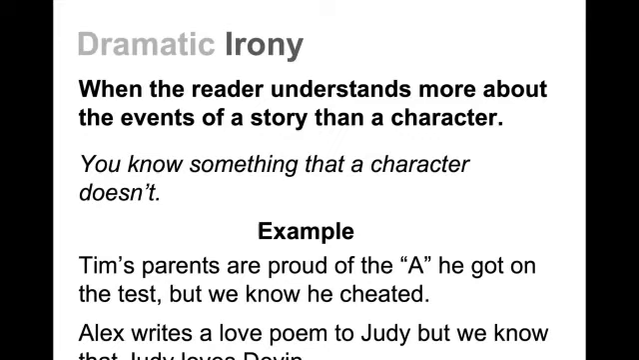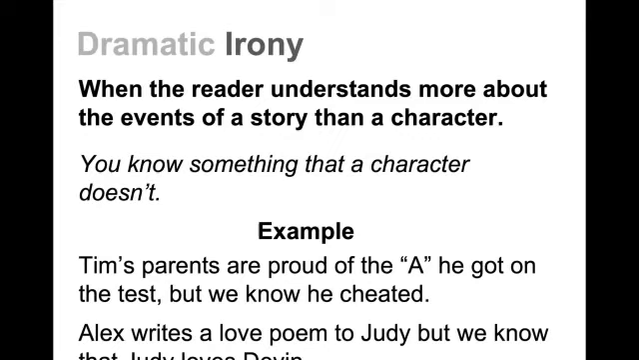For example, Tim's parents are proud of the A he got on the test, but we know as the readers or as the viewers of the show, we know Tim cheated. So there's dramatic irony because we can see how excited Tim's parents are they got an A on the test, but we know he cheated on it.